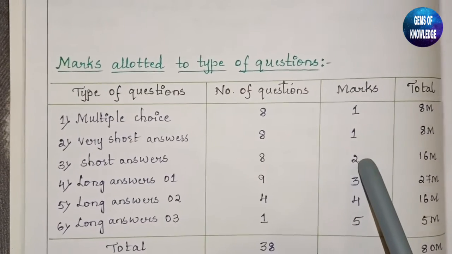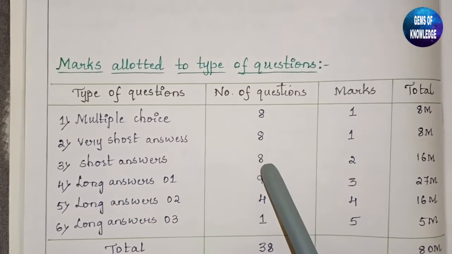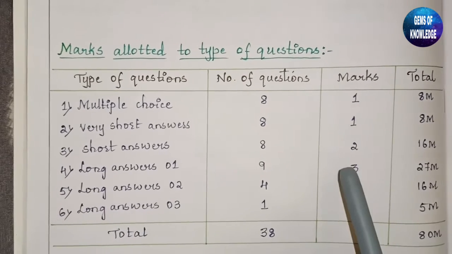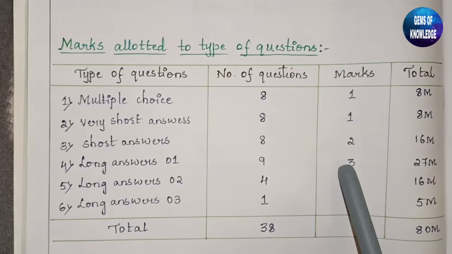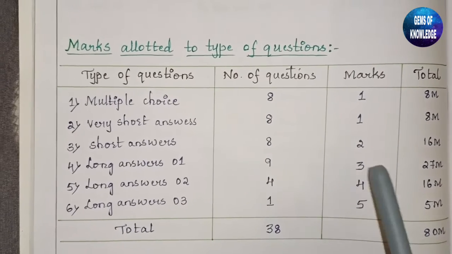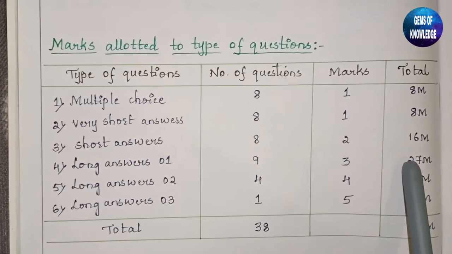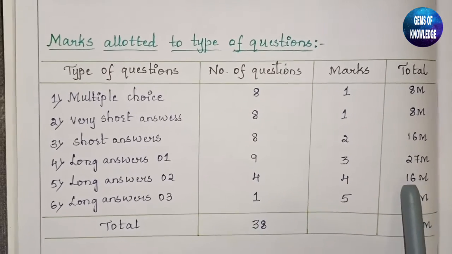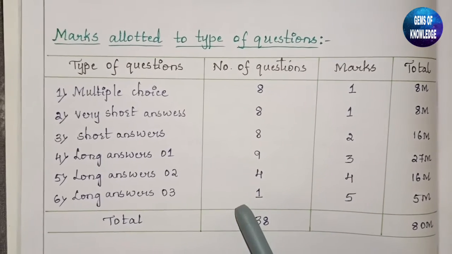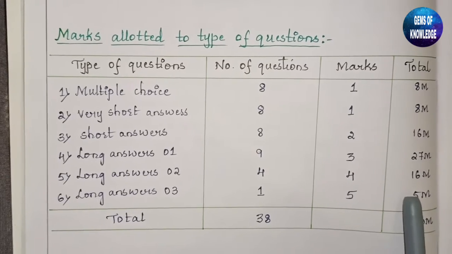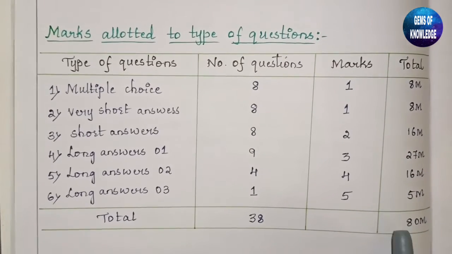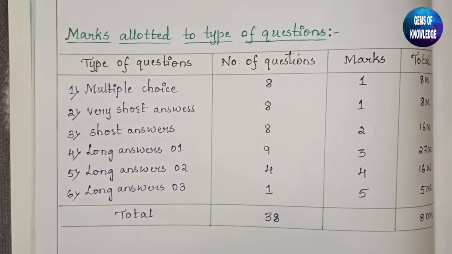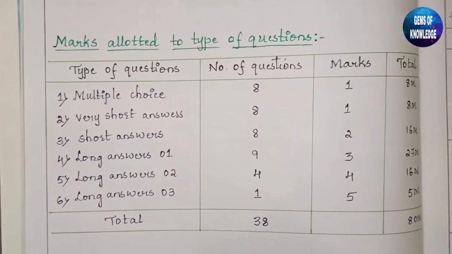Short answers, it means 2 marks answers. 2 marks answers will be 8 and it carries totally 16 marks. Then 3 marks questions are 9 and they carry together 27 marks. 4 marks, 4 questions will be there, that is 16 marks, and 5 marks, 1 question you will get, that is of 5 marks. So all this together you will be having an 80 marks paper. So I hope you are clear with the blueprint.